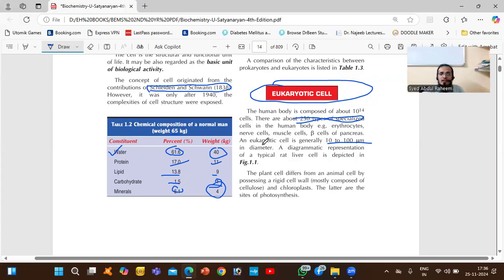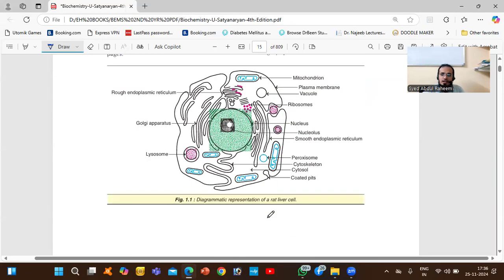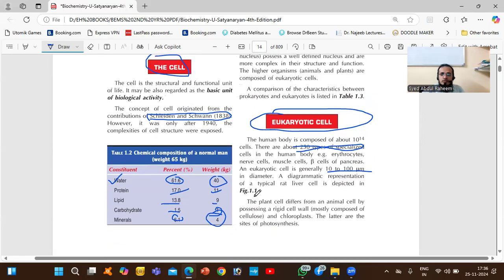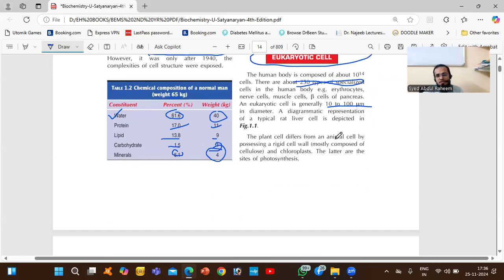A typical rat liver cell is depicted in the figure. This is a rat cell. Okay, the plant cell differs from the animal cell by possessing a rigid cell wall and chloroplasts. The latter are the sites of photosynthesis. So what is different between the plant cell and the animal cell? The plant cell is very rigid, but the animal cell is very soft.